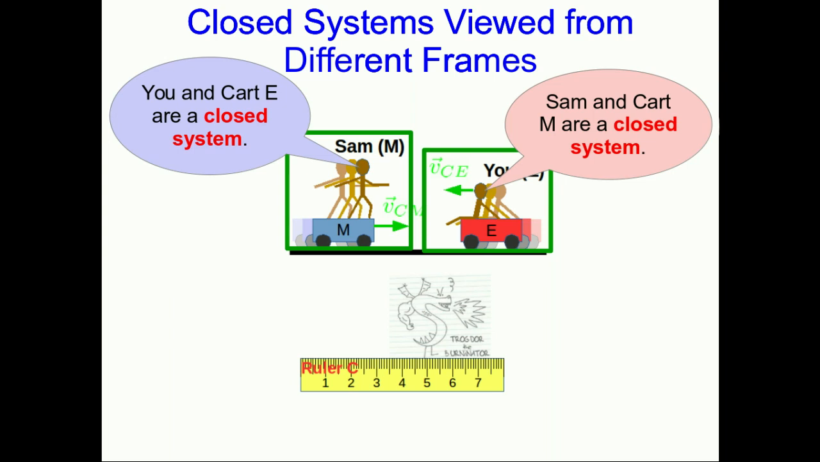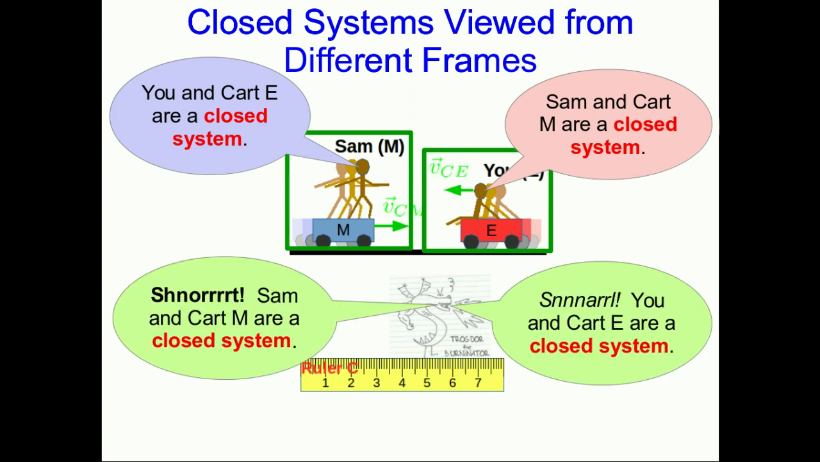Finally, what about Trogdor? Well, again, Trogdor sees you moving at constant speed and undergoing no change of state, and sees Sam moving at constant speed, undergoing no change of state. So Trogdor agrees as well. So all of you agree about your systems being closed.